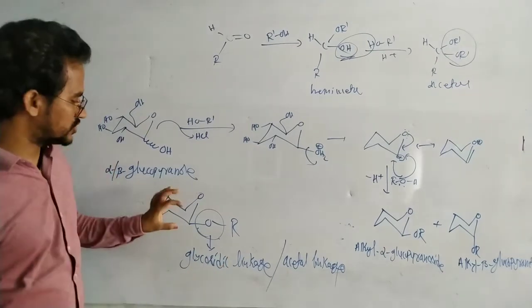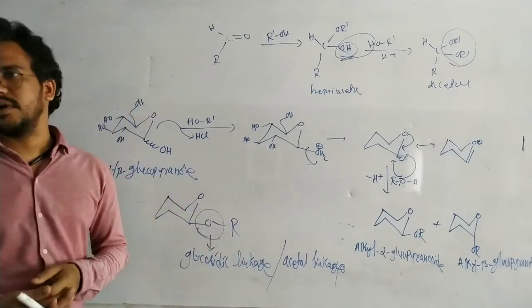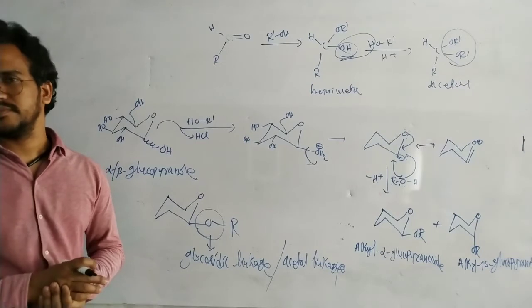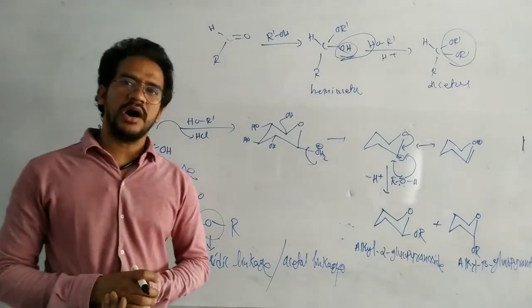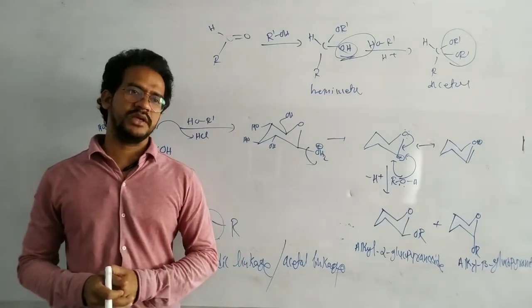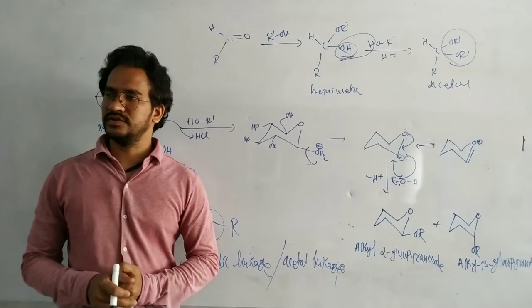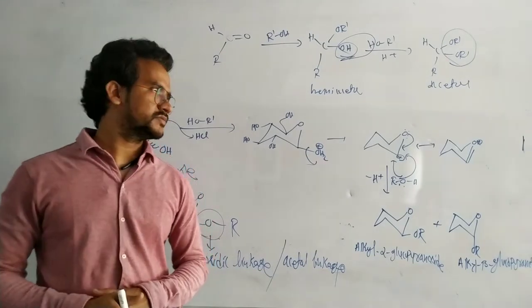This is one sugar molecule, and now another sugar molecule combines, so we will get the disaccharide or the polysaccharide. In polysaccharides, all monosaccharide units are connected through the glycosidic linkage. That's it.